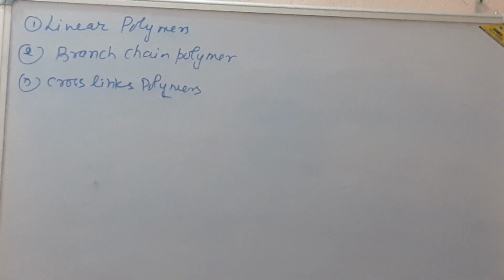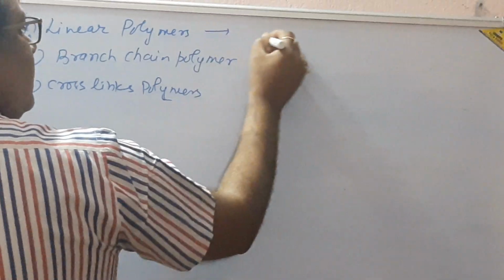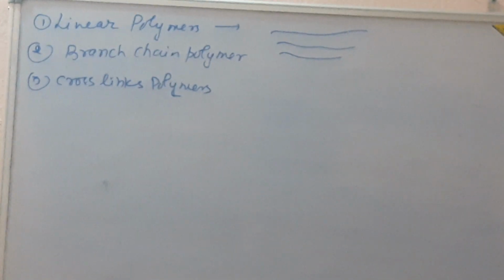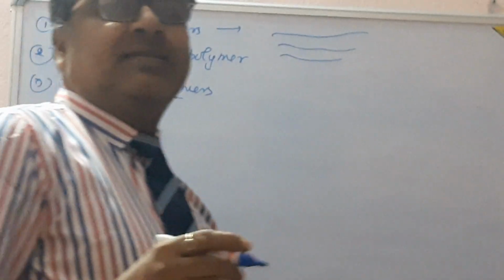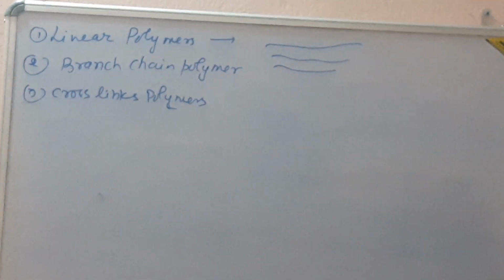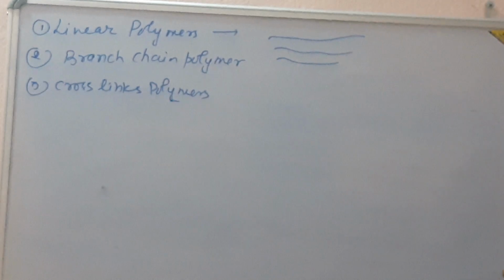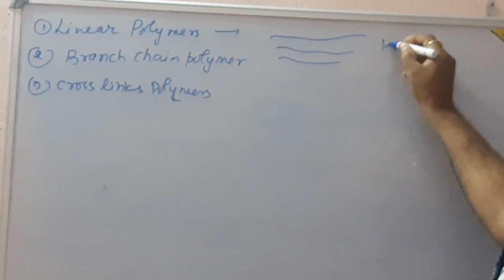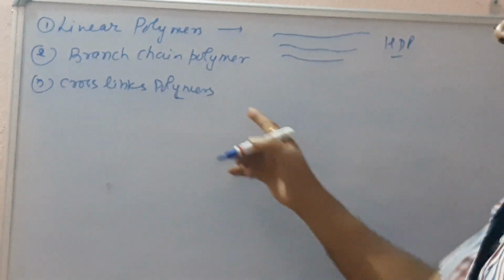Linear polymers are linear in shape, and their example is HDPE, high density polyethylene.